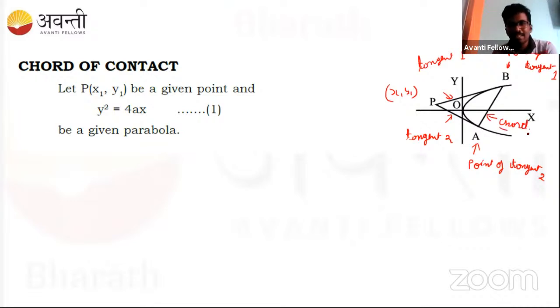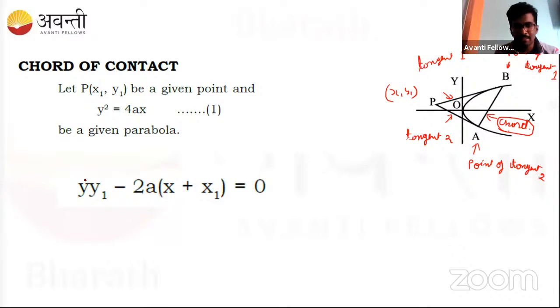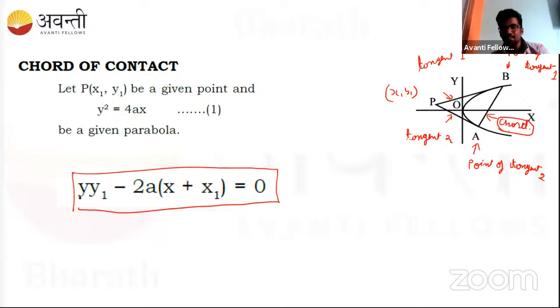So the equation of this chord can be found easily. You don't need to worry too much about it. From the external point x1 comma y1, if they ask to find the chord of contact, what should we do? Indirectly we can write this equation. This is our required chord of contact equation. How do we get this? In a simple way, it's nothing but t is equal to 0.